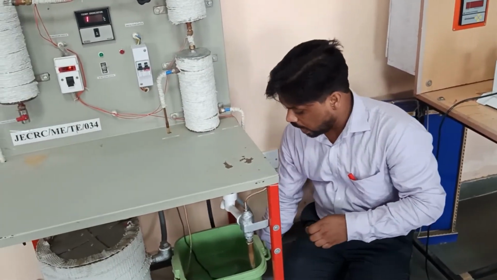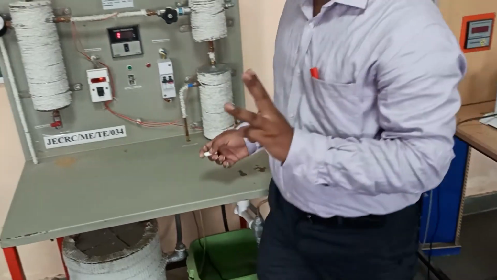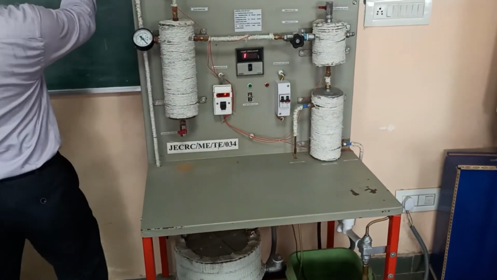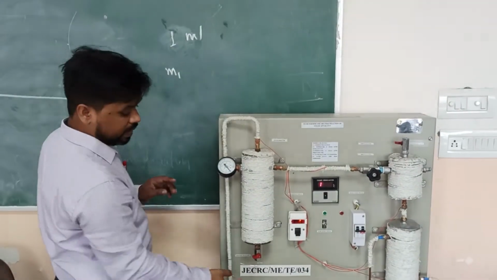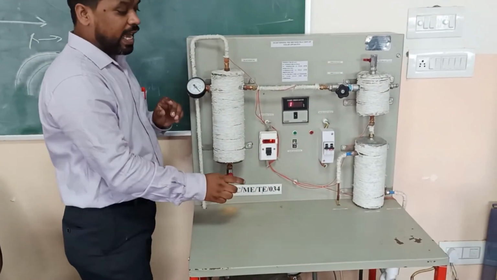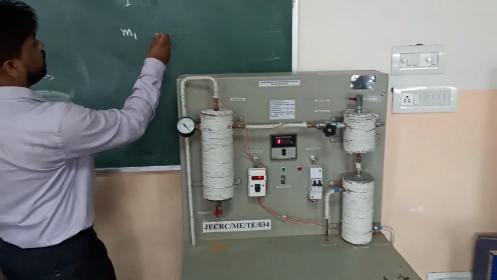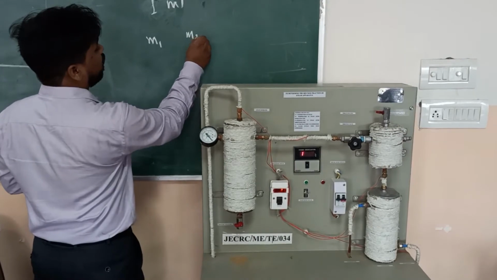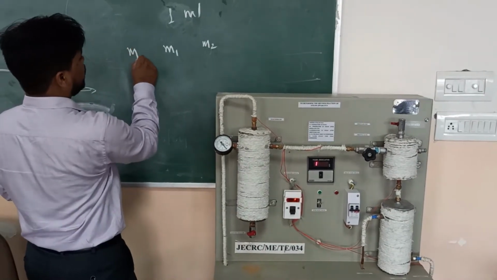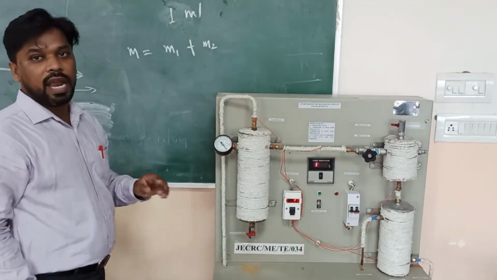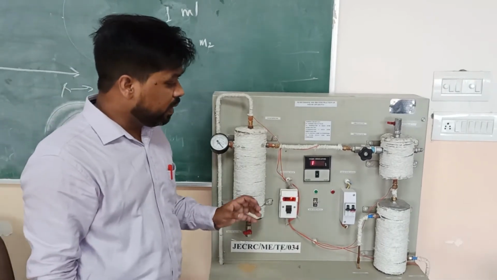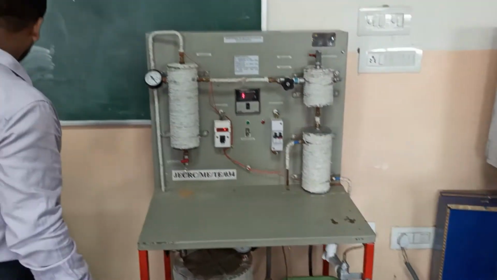Now, after completing the process, we have two weights. First one is M1, which is from this mass, and the last one is M2, which we get at the end of the process. So the total weight of steam is M1 plus M2. Now, how do we calculate the dryness fraction?